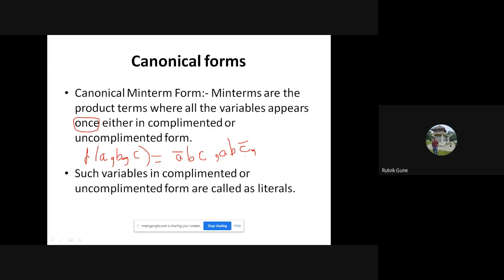Ma'am, please repeat it again. See, canonical min term form means if you have a function of say two variables, x and y here, your min term expression should have both the variables either in the complemented form or uncomplemented form.